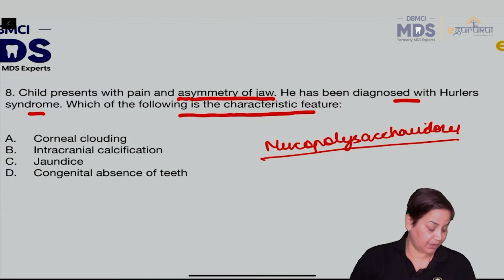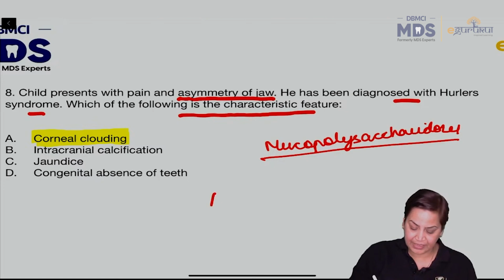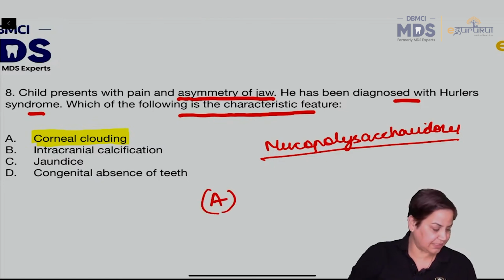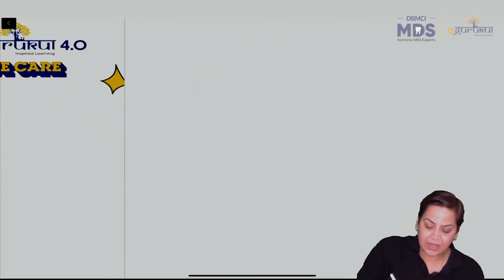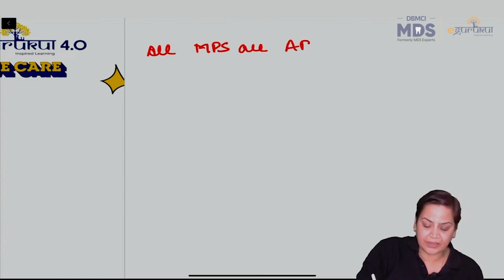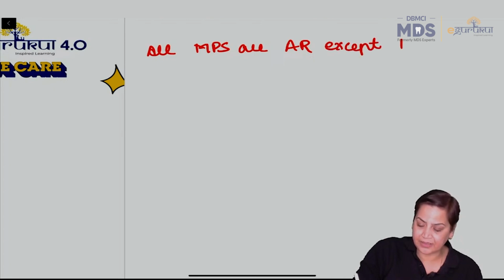Eighth one? Okay, very good. The answer will be A. Yes, the answer will be A. Now, what you have to remember in this, I'll again give you the brief points. Always remember, all mucopolysaccharidoses are autosomal recessive except Hunter's.